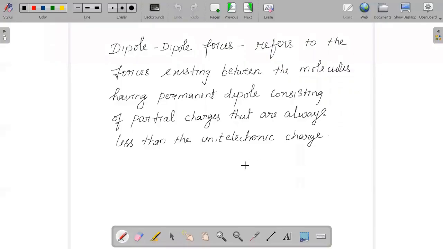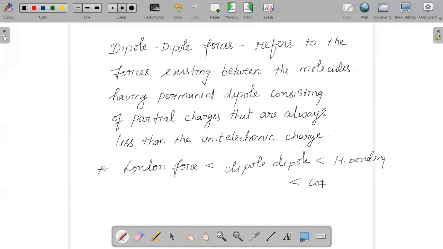Knowing the definition of each is important, but the high priority goes to the order of strength of intermolecular forces. Do remember: London force is lesser than dipole force, which is lesser than H bonding, and that is lesser than ion bonding. This order is important because they may ask questions based on it.